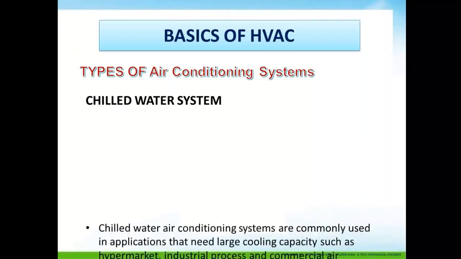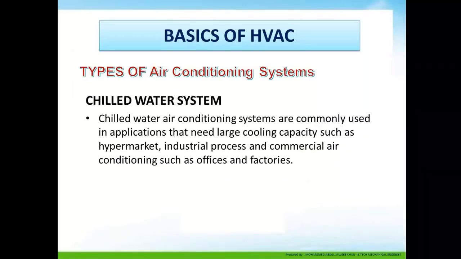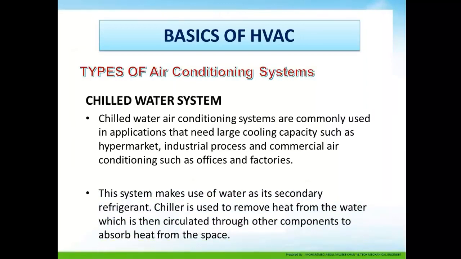Chill water system. Chill water air conditioning systems are commonly used in applications that need large cooling capacities such as hypermarkets, industries, process, and commercial air conditioning at offices and factories. This system makes use of water as its secondary refrigerant.